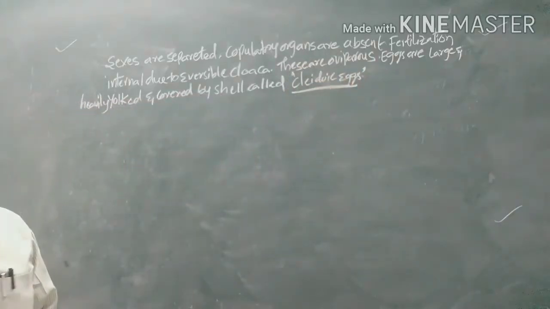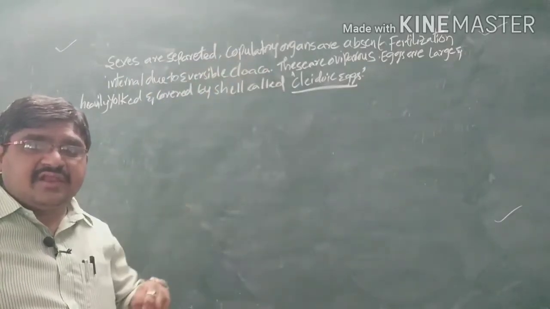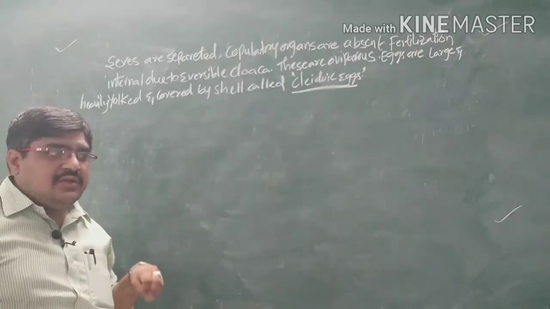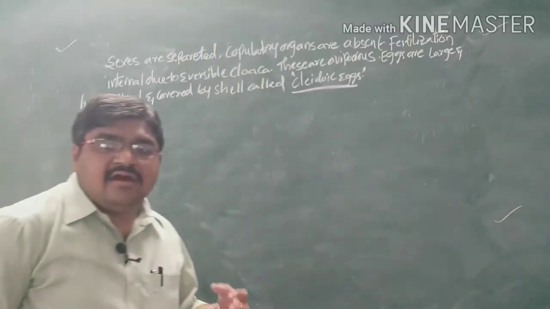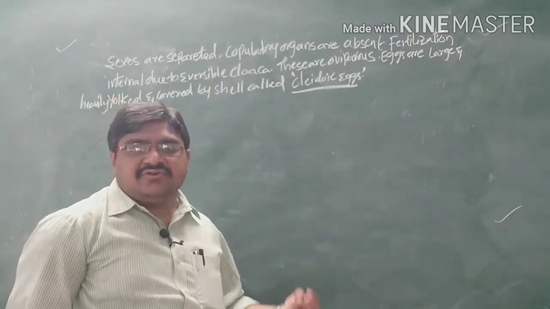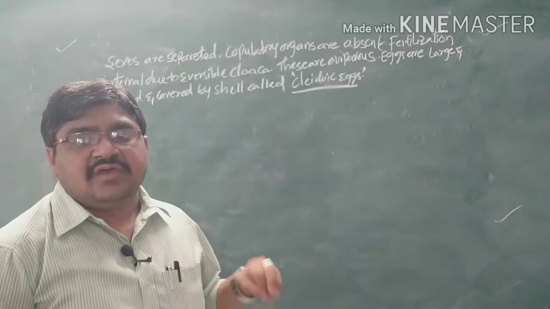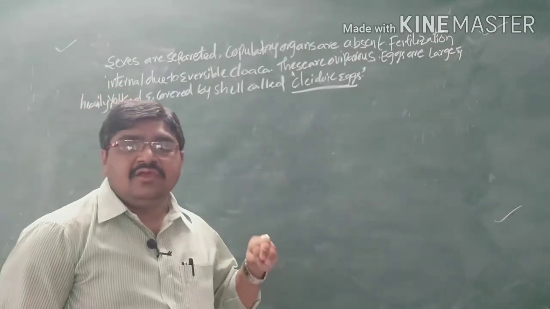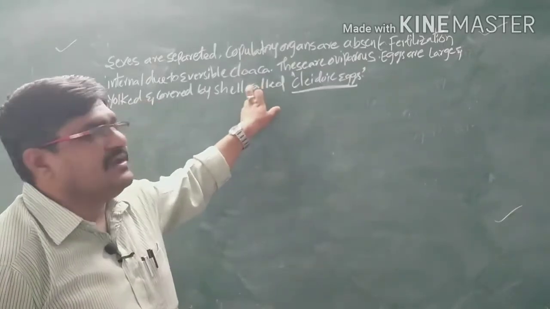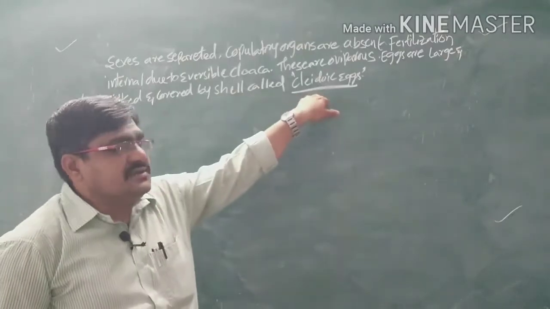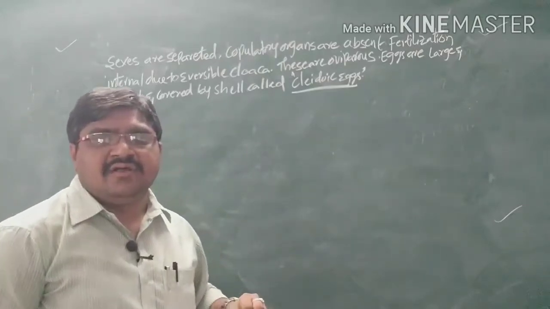So here the sexes are separated and copulatory organs are completely absent. The fertilization is internal. Why internal? Here a usable cloaca is present, and they are oviparous, that means egg-laying organisms. From the eggs, by hatching, they directly produce the young ones. The eggs are large and heavily yolked, and surrounded by a calcium carbonate shell, so we can call them pleotic eggs. So these are the characters of the Aves.